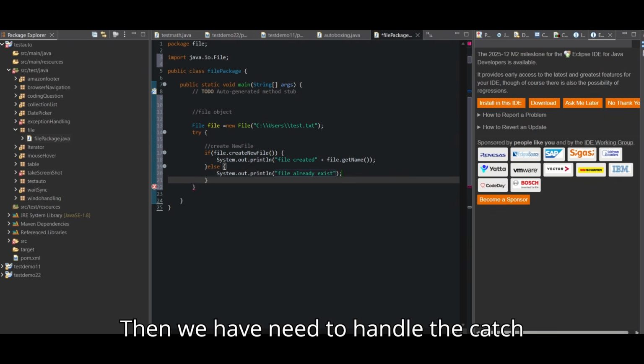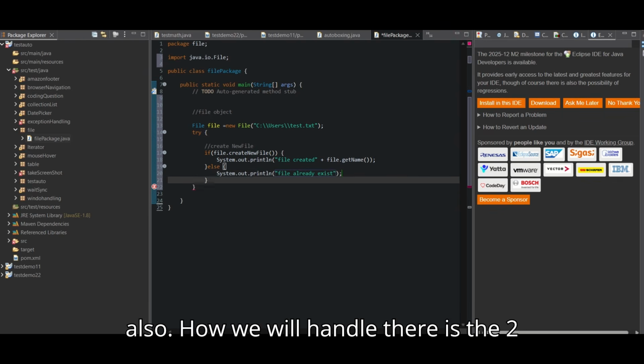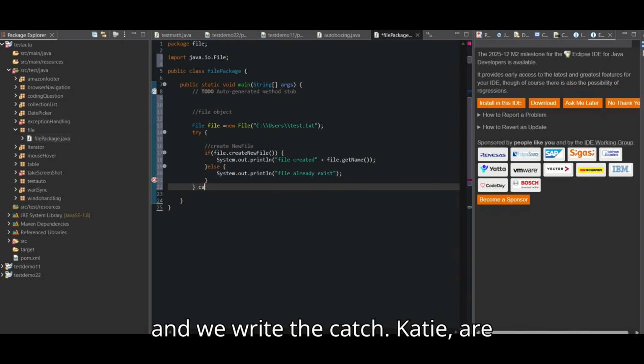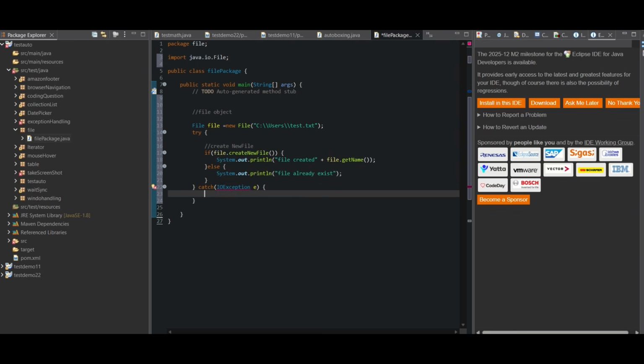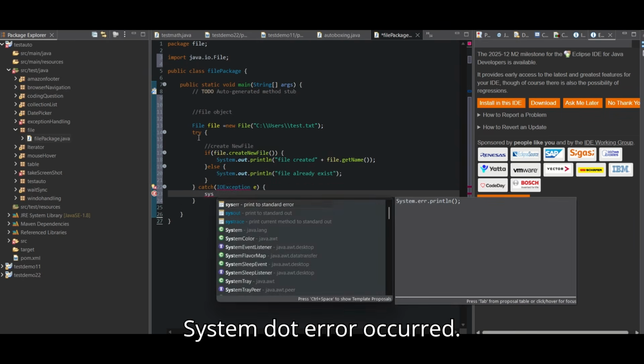Then we need to handle the catch also. The catch is IOException, and print system.error, an error occurred.